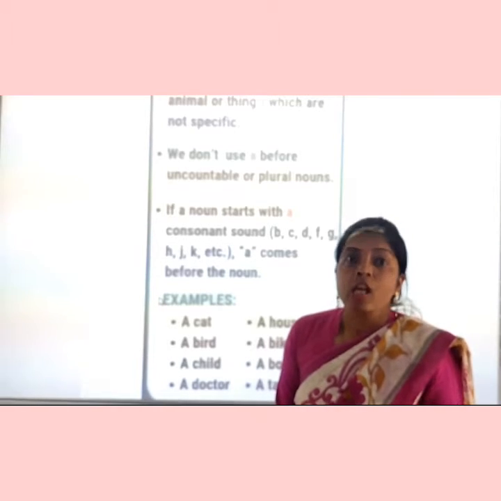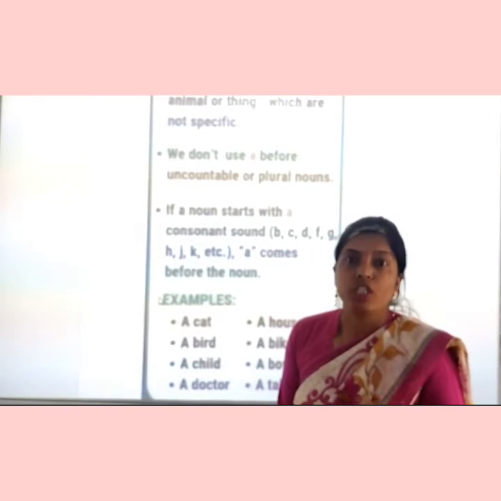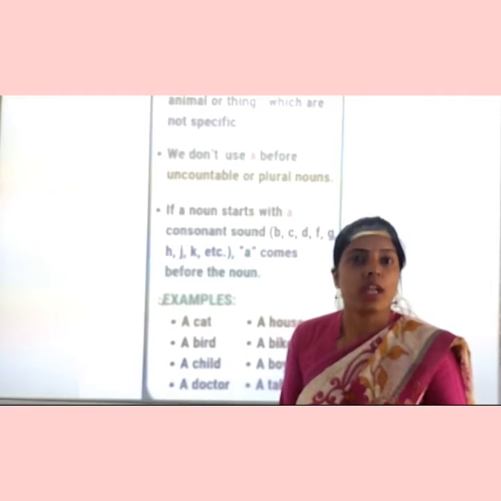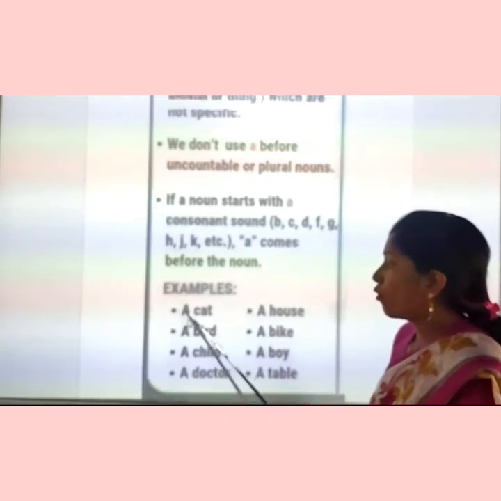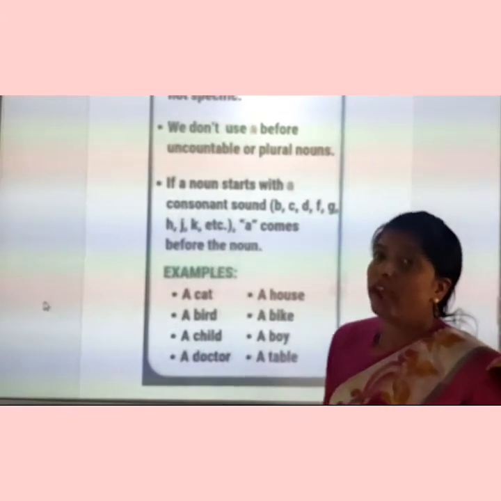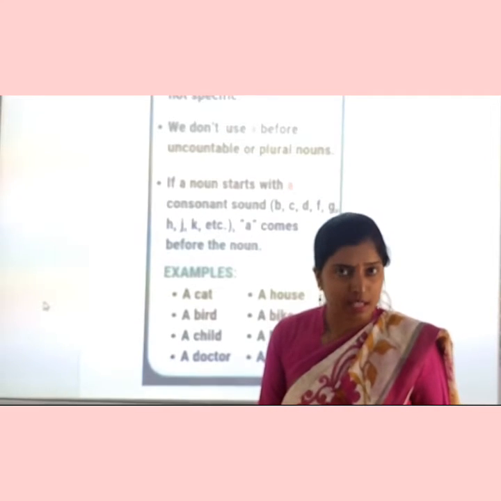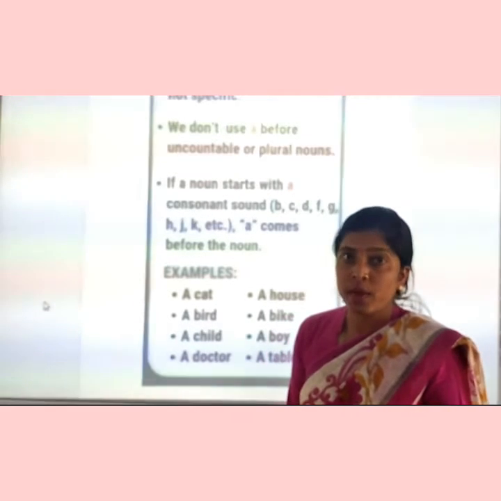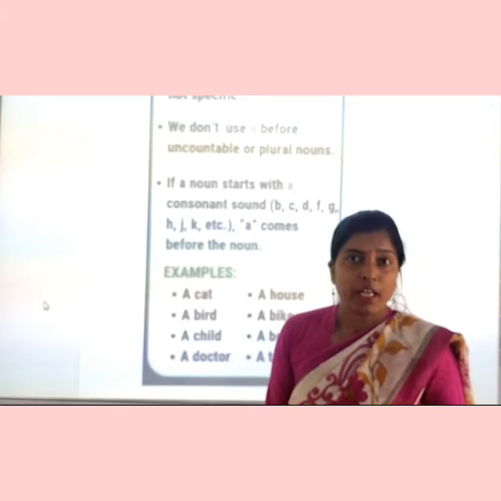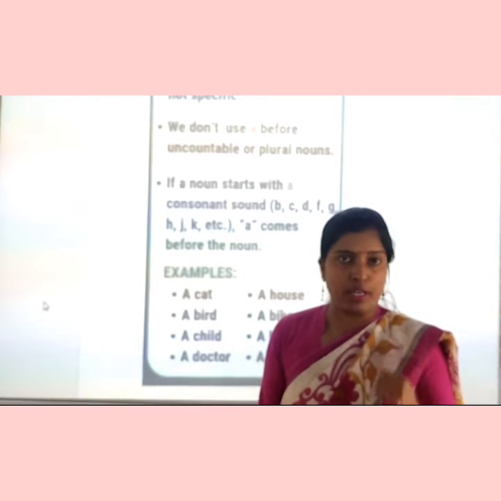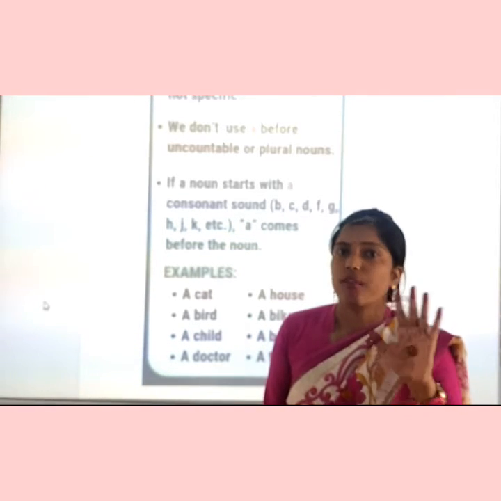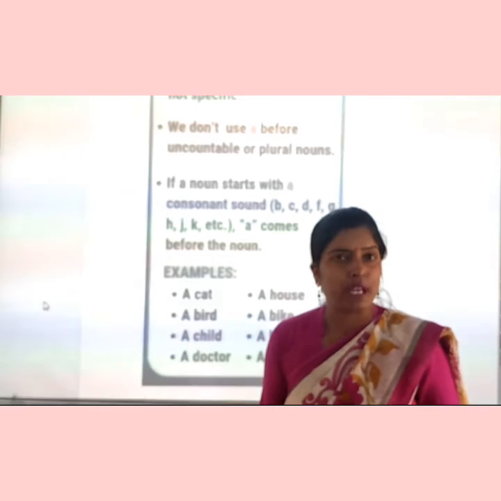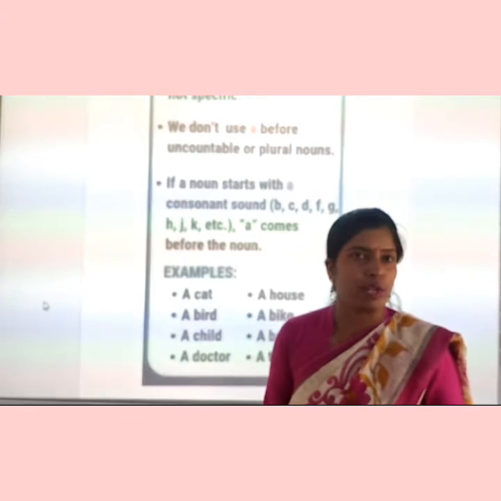Got it? See, now the most important thing that you have to remember regarding article a, where we are going to use a: the nouns which begin with a consonant sound, on which you have to focus. As you know, there are 26 letters in the English alphabet, divided into vowels and consonants. How many vowels? There are 5 vowels and the rest of the 21 letters are consonants.